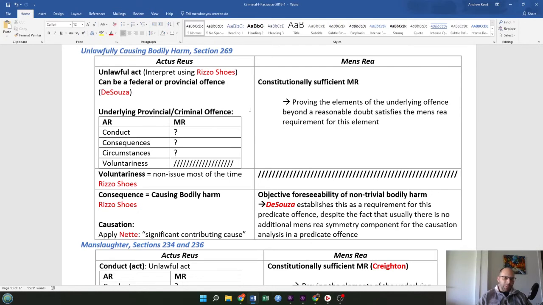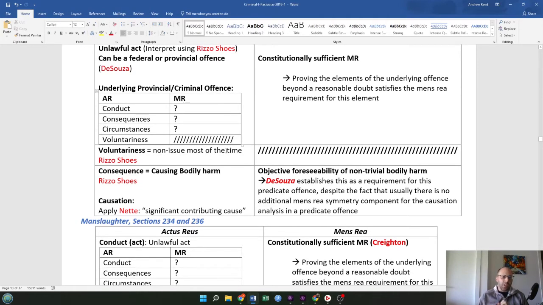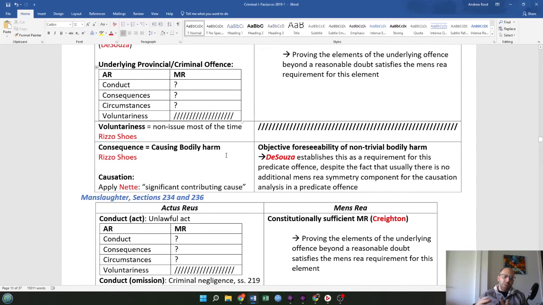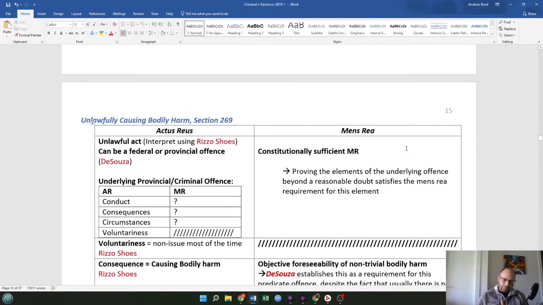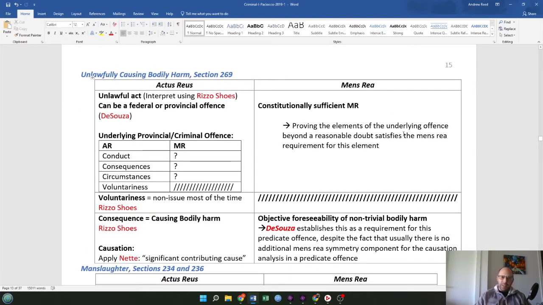Then we're going to look at the underlying provincial or criminal offense, which will consist of the conduct, the consequences, the circumstances, and the voluntariness. Voluntariness is a non-issue most of the time from the Ruzic case. Then you have the consequence, which is causing bodily harm, Ruzic, and causation. Apply the Nette test. Is it a significant contributing cause? Then we have mens rea, the mental state. We need constitutionally sufficient mens rea. We need to prove the elements of the underlying offense beyond a reasonable doubt. We need to prove that that satisfies the mens rea requirement for this element.